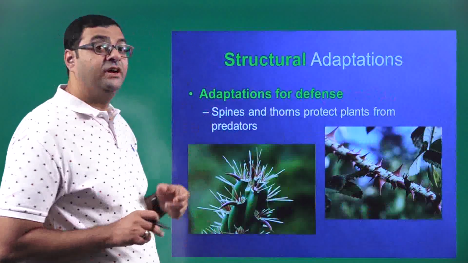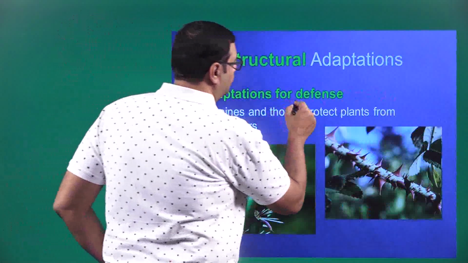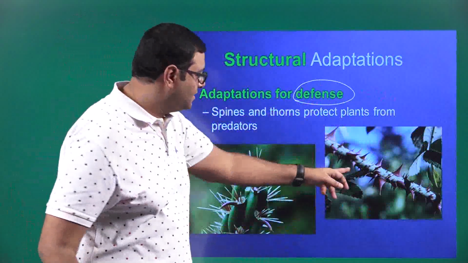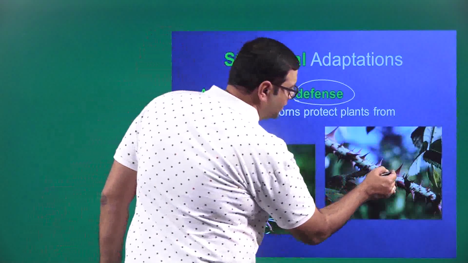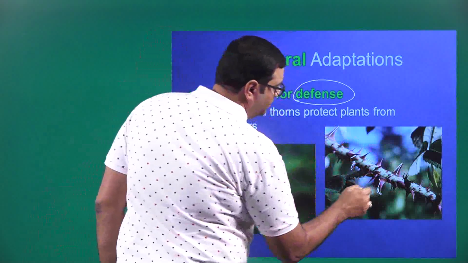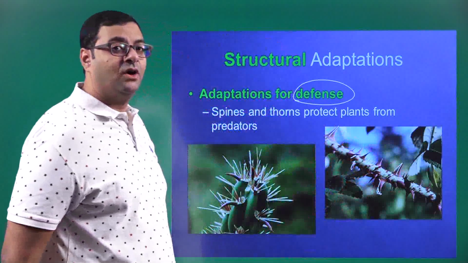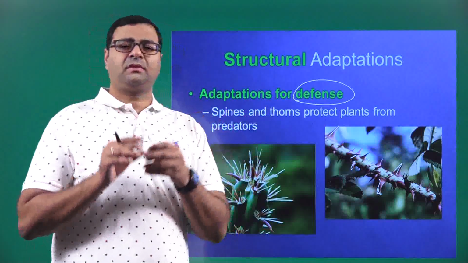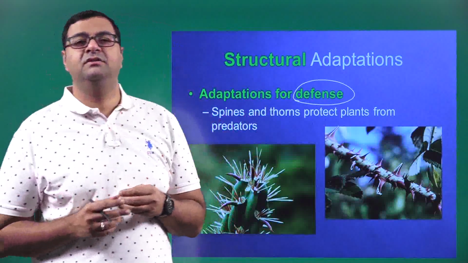Structural adaptations for defense. So you might have seen a rose plant. This is a rose plant, and you can see the thorns here. So thorns are for defense. Say for example, roses are very beautiful to see.